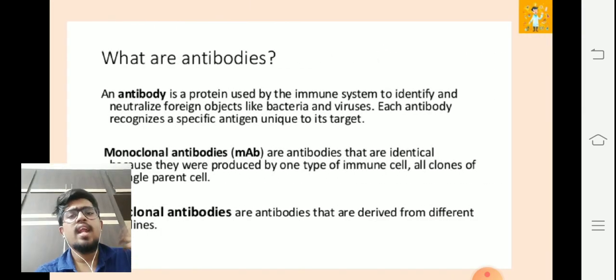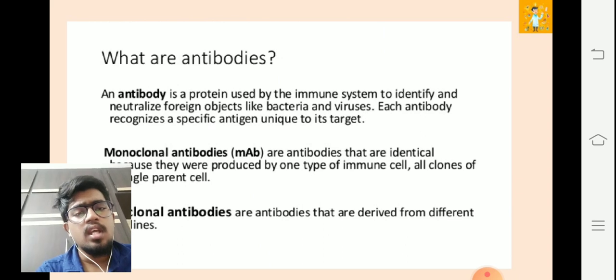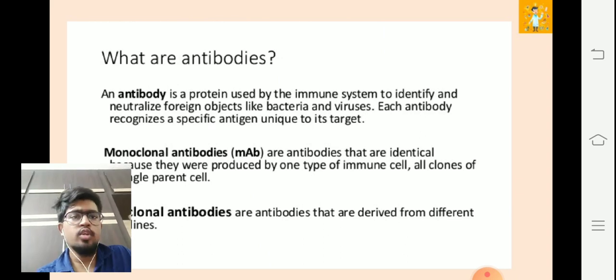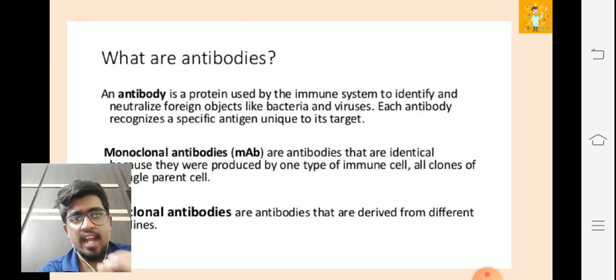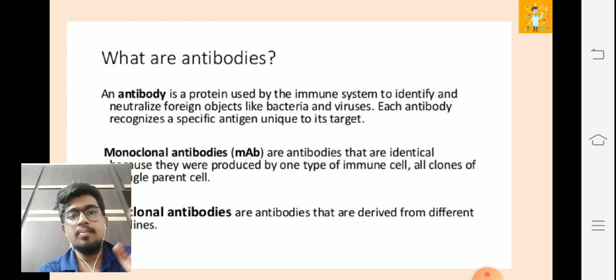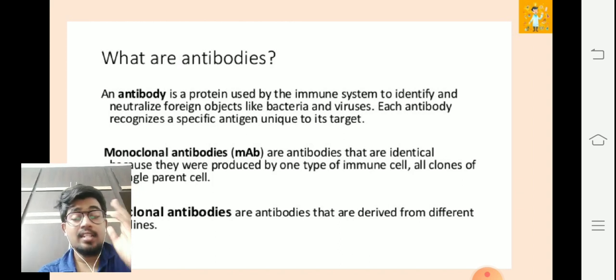So basically, what are antibodies? Let's go to the basics. An antibody is usually a protein used by the immune system to identify and neutralize foreign objects like bacteria and viruses. Each antibody recognizes a specific antigen unique to its target. So it should be very versatile, and for that it should be very target specific. The ideal characteristic of an antibody is to be specific to the target site.